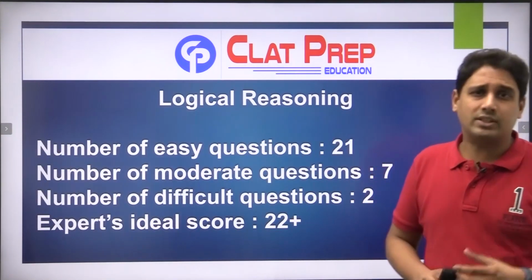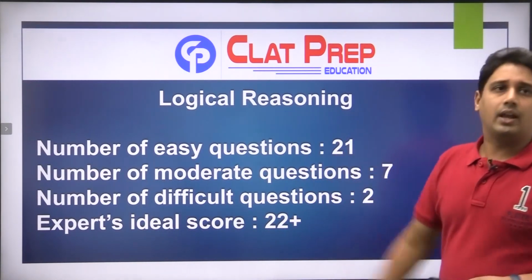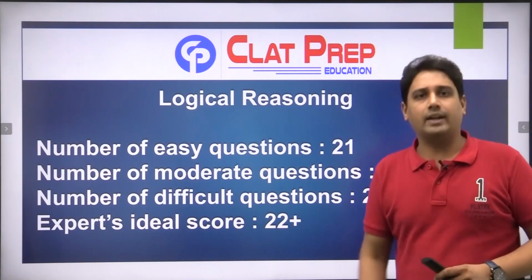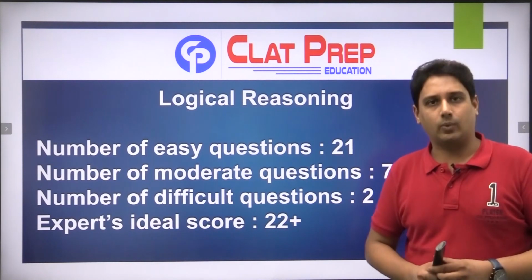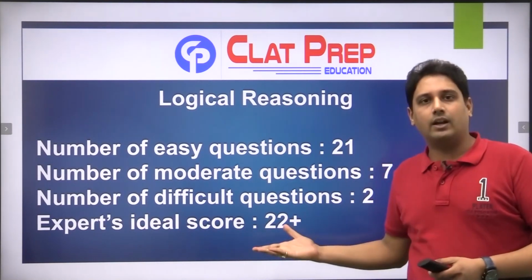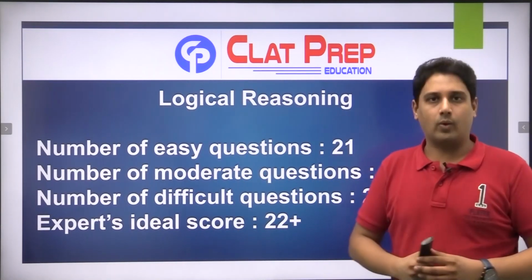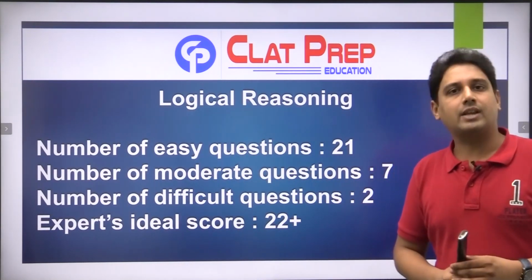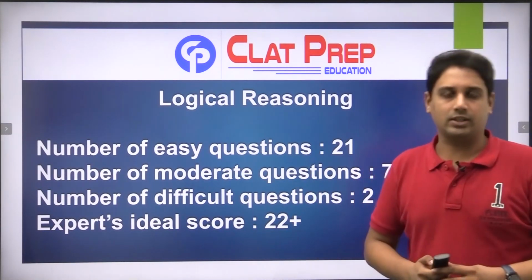Coming to the number of questions which fell under the category of easy questions, it was 21. There were 7 questions which I would rate as moderate, and there were 2 questions which fell under the category of difficult questions. Though it was not that difficult, it fell slightly on the difficult side. Moderate to difficult कहूँगा actually मैं. Then an expert's ideal score here was 22 and above, which was easily manageable this time.